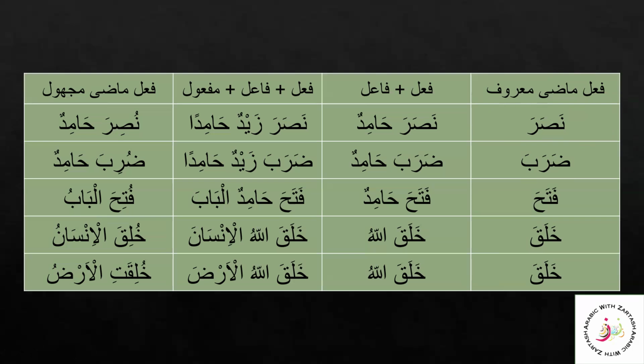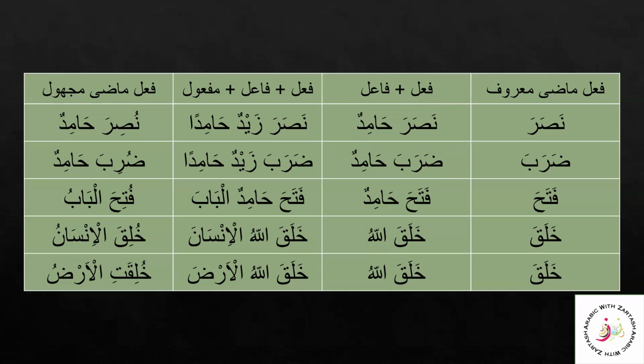But if you see that in the next column, we have the fi'l and fa'il, and that is an outside fa'il here. Nasara Hamidun. It will cancel out the inside fa'il of Nasara, that is Huwa, and now the fa'il will become Hamidun, and it should be Rafa in the state. We know that always the fa'il will be Marfu